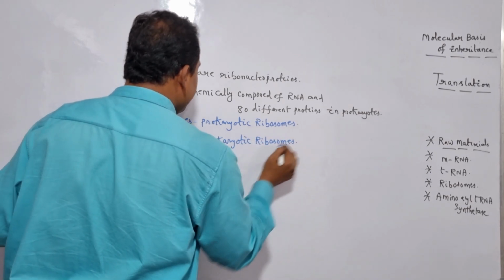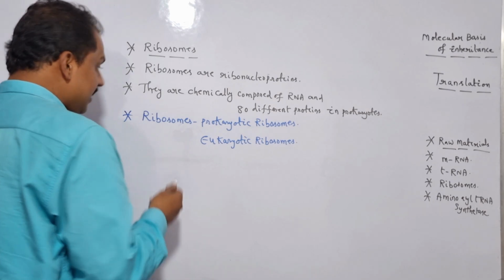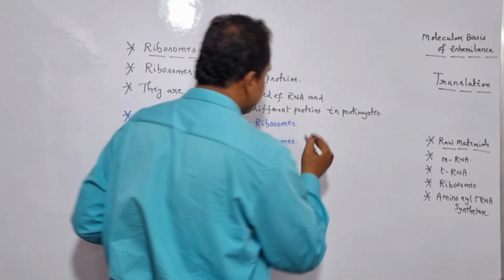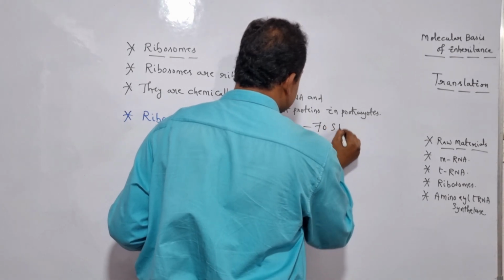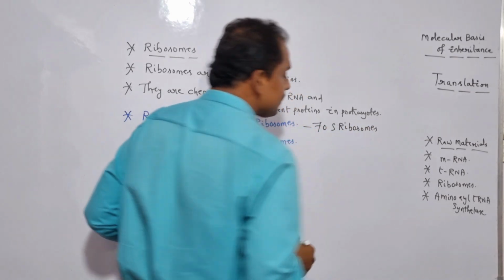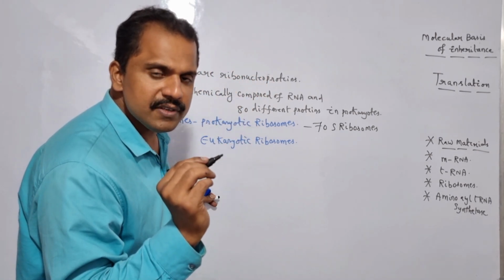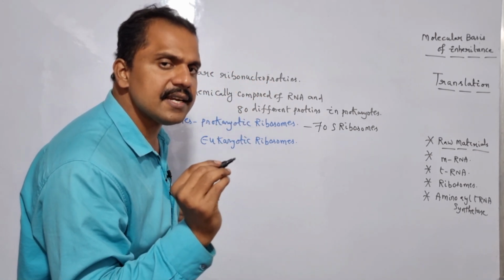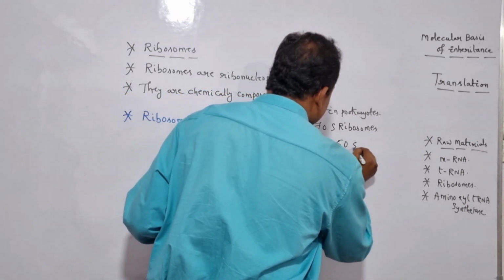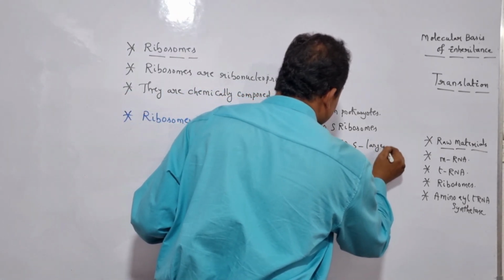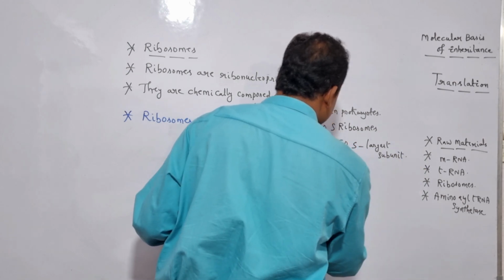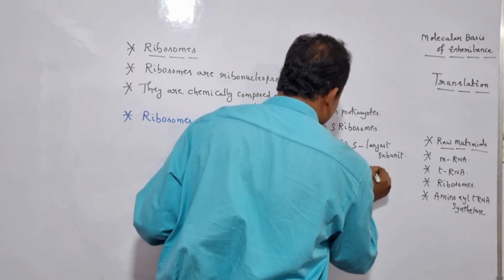So here the prokaryotic ribosomes are 70S ribosomes. Is it clear? Prokaryotic ribosomes are 70S ribosomes. And here the 70S ribosomes basically contain two specific subunits, and these include 50S and the other one is 30S. 50S is the largest subunit, whereas 30S is the smallest subunit.